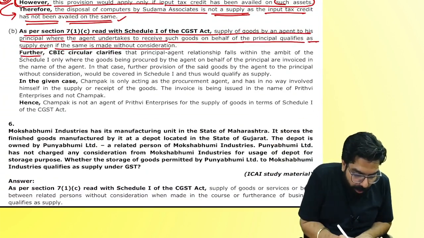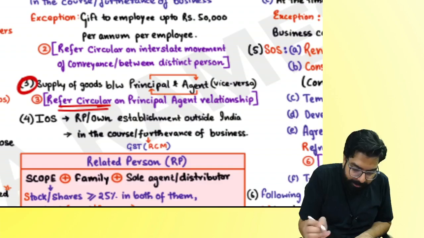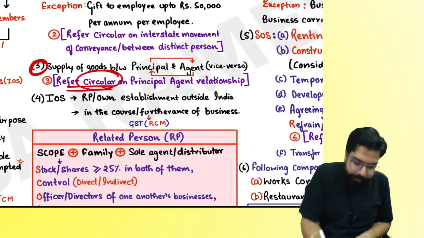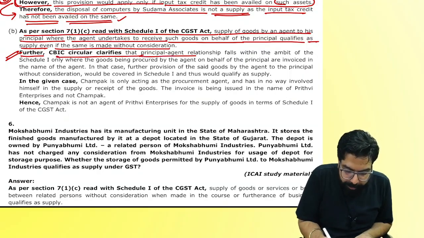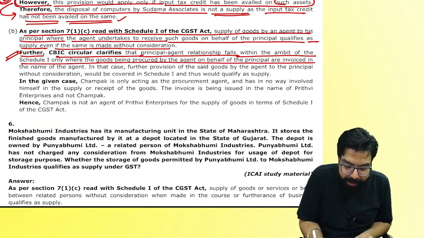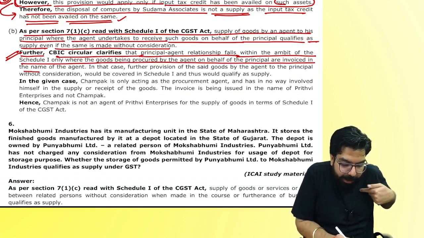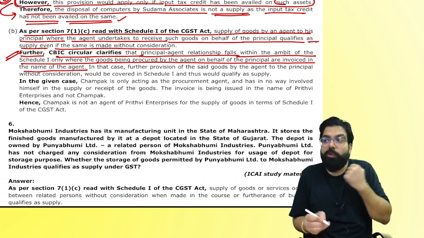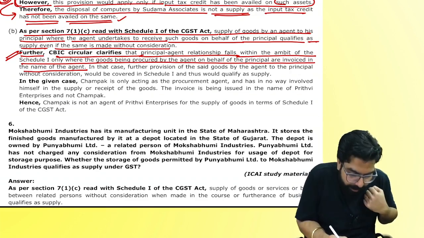Then further, a circular is there. People, is there a circular? Yes. It clarifies that the principal-agent relationship will fall within the ambit of supply only when the goods procured by the agent are invoiced in the name of the agent. Means invoice should be in the name of the agent.